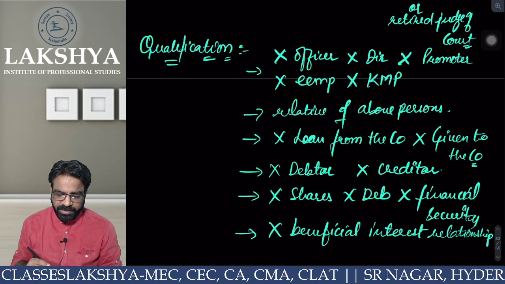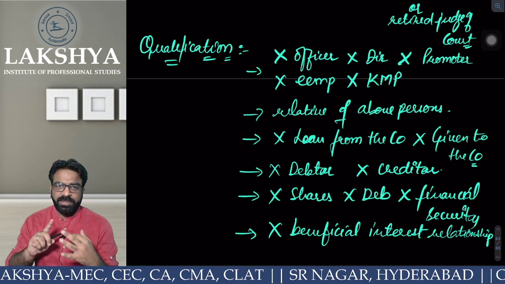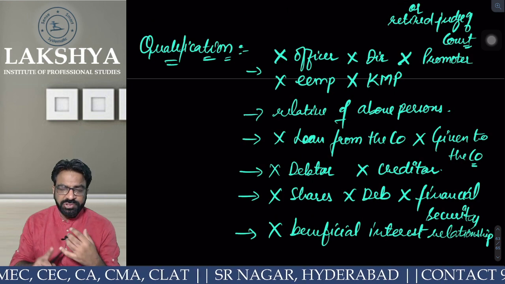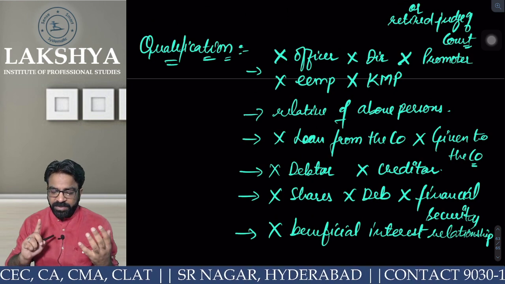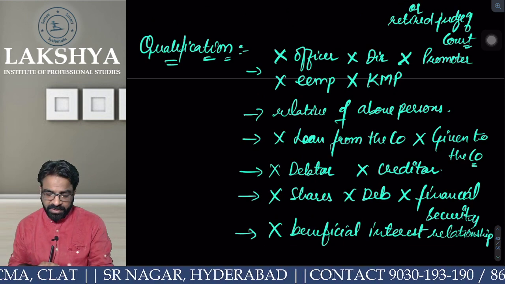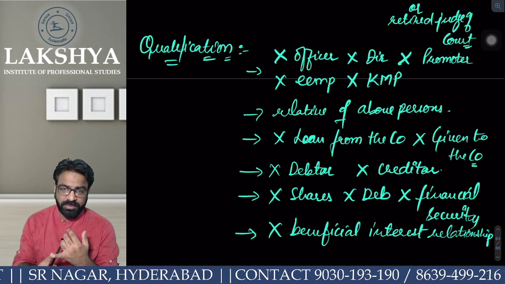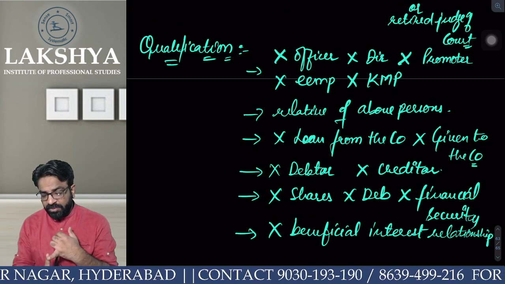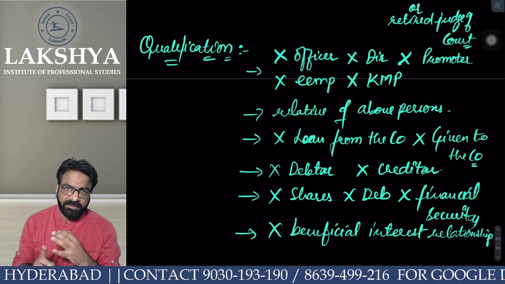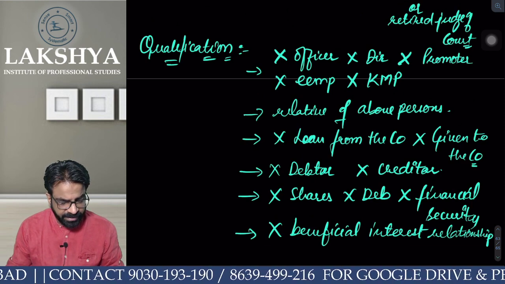Everyone clear? So, he should not be the officer, the director, the promoter, the employee, the KMP, or a relative. He should not have given a loan to the company or taken a loan from the company, nor be a debtor, nor a creditor, nor a shareholder, nor a debenture holder, nor any kind of financial security holder, and not at all have a beneficial interest relationship with the company. Everyone clear? सबको समझ में आया?